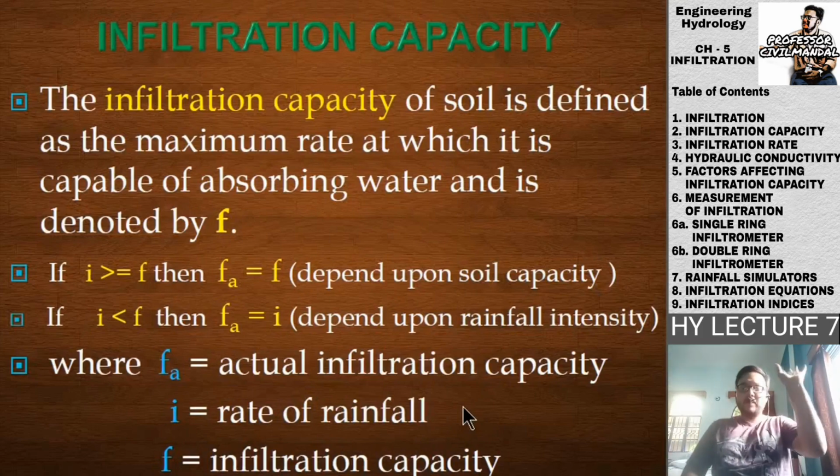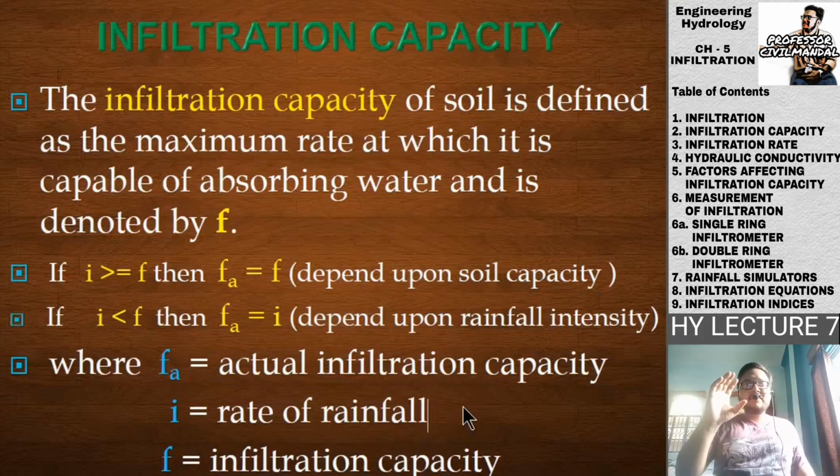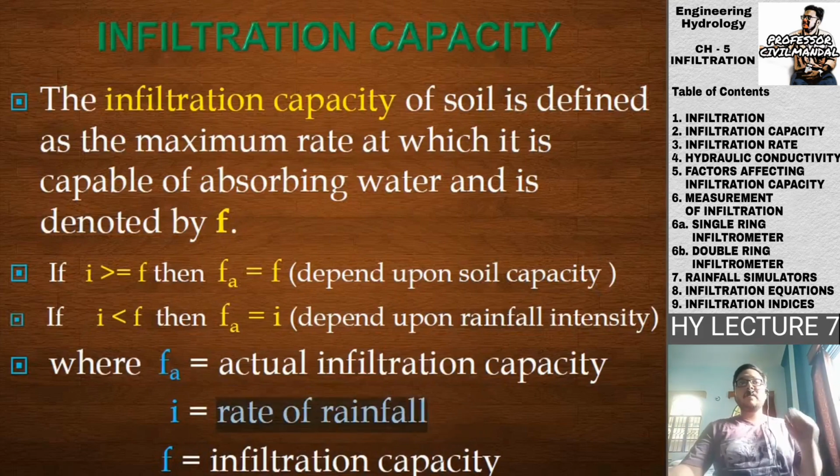Okay, suppose it is 20. I am not mentioning any unit or anything. I am just telling that the infiltration capacity of that particular soil is 20. Now, in any case the rainfall is 20 or 30 or 40, whatever it can be, that is greater than or equal to 20. That is, the rate of rainfall I is greater than or equal to the infiltration capacity.